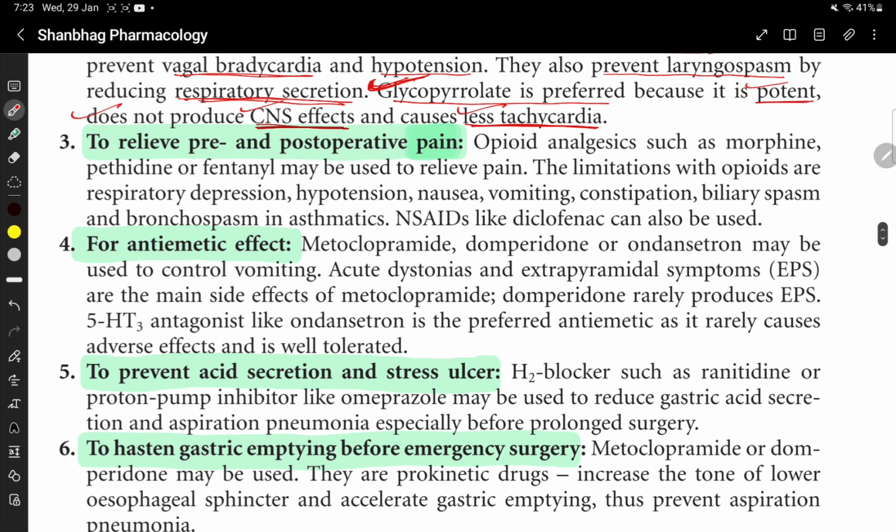To relieve pre and post-operative pain, opioid analgesics like morphine, pethidine and fentanyl may be used. The limitations with opioids are respiratory depression, hypotension, nausea, vomiting, constipation, biliary spasm and bronchospasm in asthmatics. NSAIDs like diclofenac can also be used. पेन को रिलीव करने के लिए opioid analgesics या NSAIDs यूज़ करते हैं.